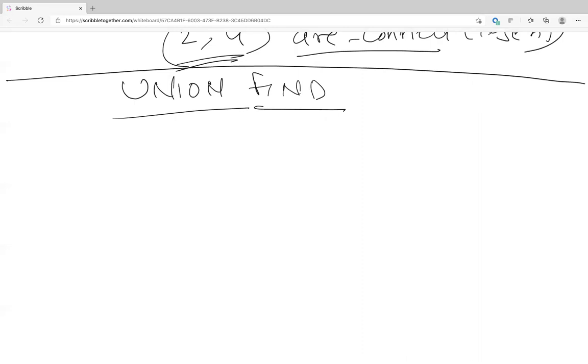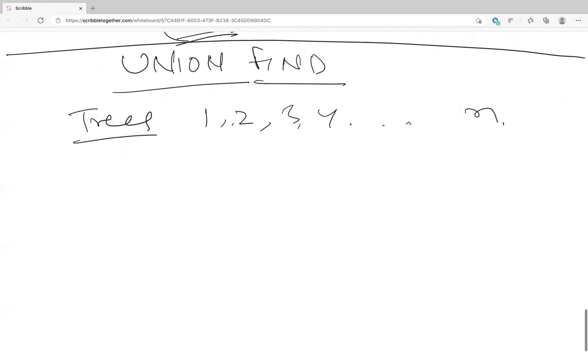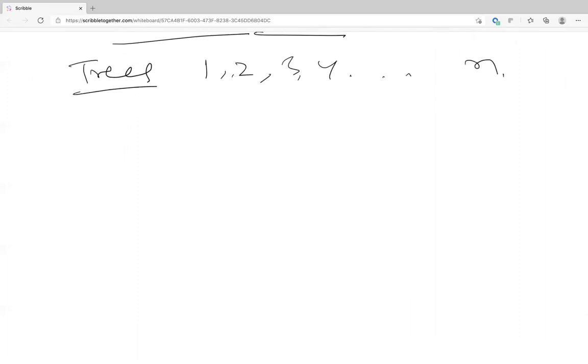Okay, so in union find, what you'll have is basically trees, right? Let's say the IDs are 1 till n. When you're getting connections, let's say 1 and 2 are connected, 3 and 4 are connected, and eventually you'll have some tree with 4, 5, 6 and 8.